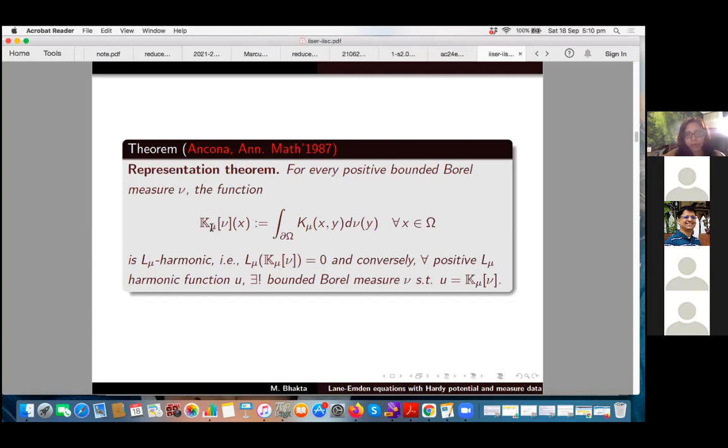What Ancona's representation theorem says is that for every positive bounded Borel measure nu, K mu nu is L mu harmonic. That is, L mu acting on K mu nu equals 0 in the sense of distribution. And conversely, for every positive L mu harmonic function, there exists a unique bounded Borel measure nu such that u is given by K mu nu.